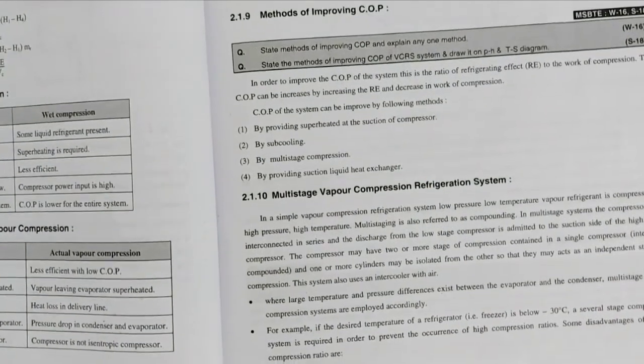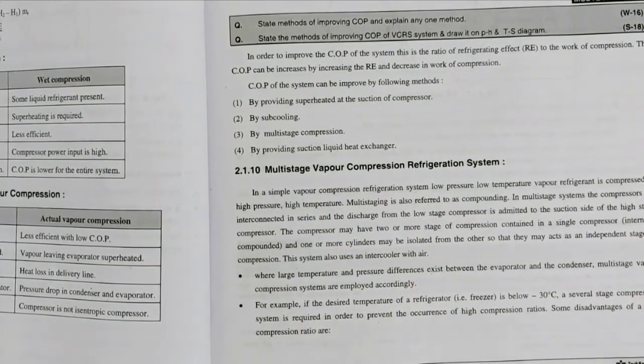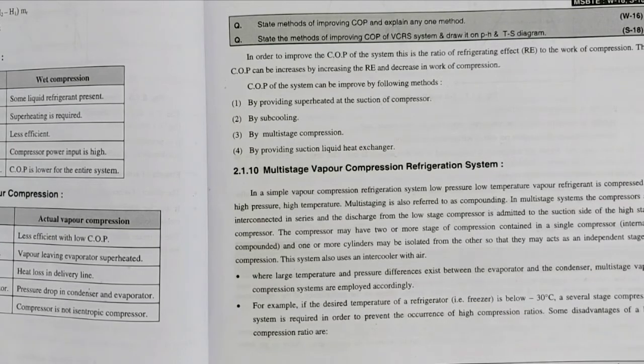Where large temperature and pressure differences exist between the evaporator and the condenser, multi-stage vapor compression systems are employed. For example, if the desired temperature of the refrigerator, meaning freezer, is below minus 30 degrees, a several stage compression system is required in order to prevent the occurrence of high compression ratios.